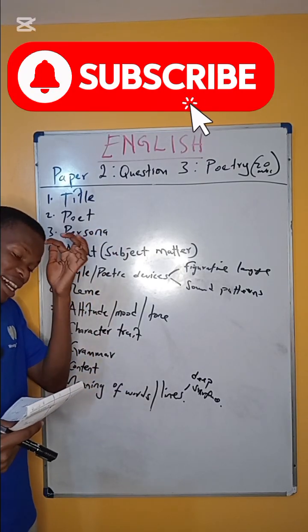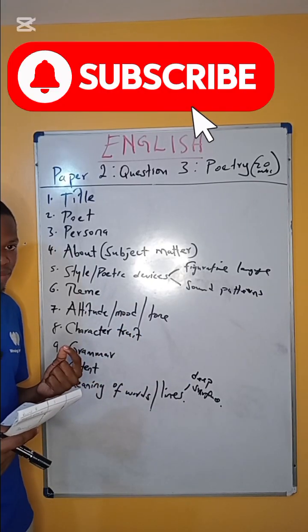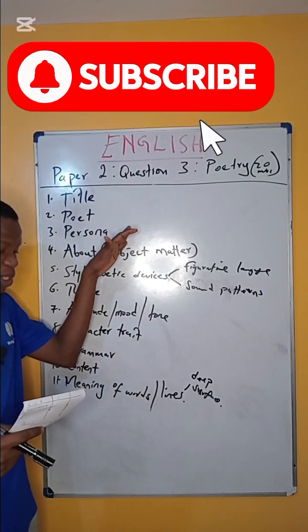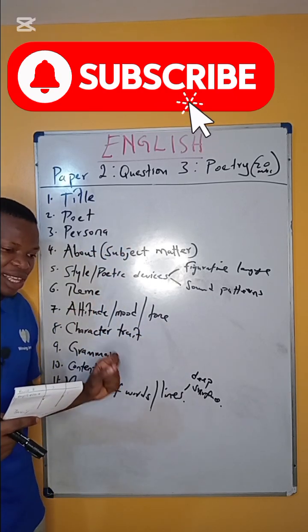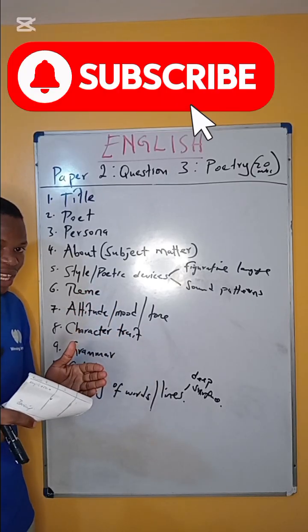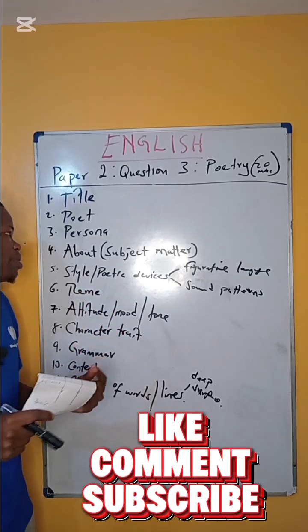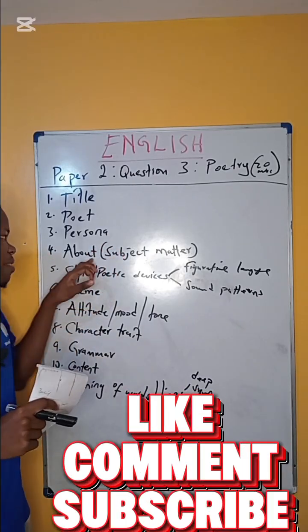Number three is the persona. The persona, this is the voice speaking in the poem, the speaker in the poem. Most people usually confuse the poet and the persona, and these are two different things. So when the poet is writing a poem, he or she chooses a voice, a speaker that will speak on his or her behalf. Now that voice that speaks in the poem is what we call the persona.